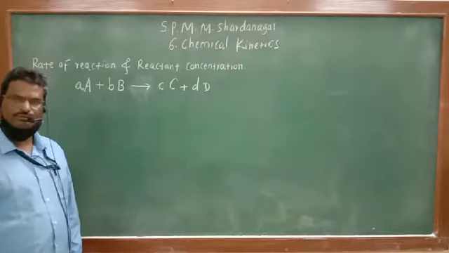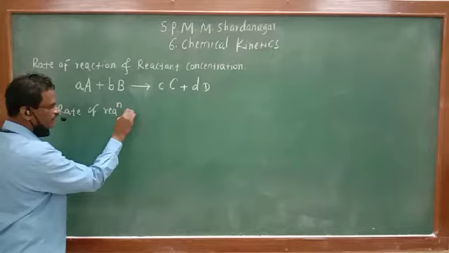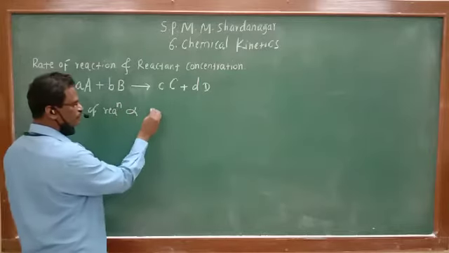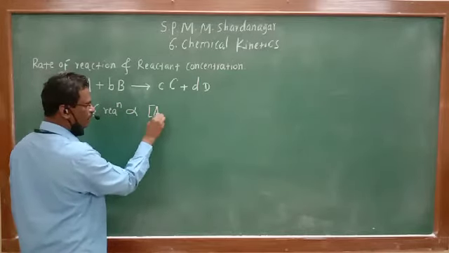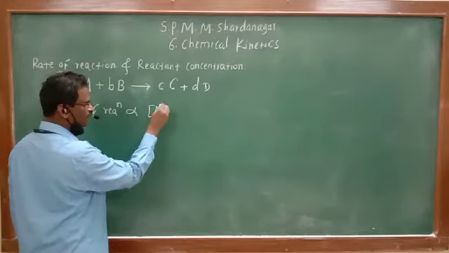So rate of reaction is directly proportional to concentration of reactant A into concentration of another reactant B.